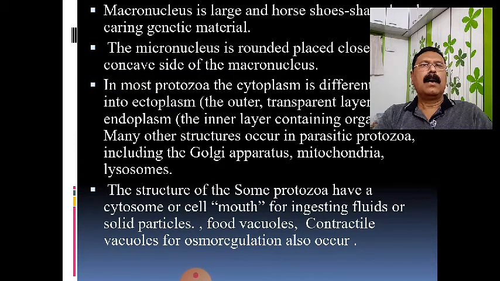The endoplasm contains mitochondria, Golgi bodies, and lysosomes also. The structure of the protozoon has a cytosome or cell mouth used for the ingestion of fluids or solid particles. Similarly, it has food vacuoles and contractile vacuoles.